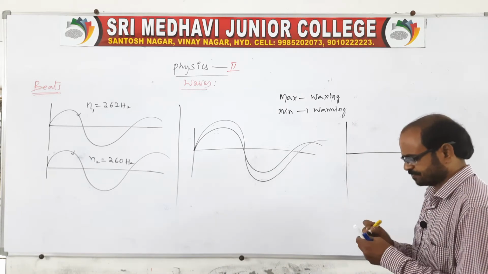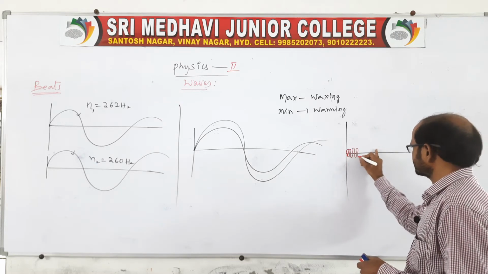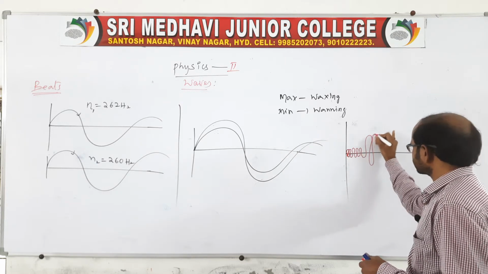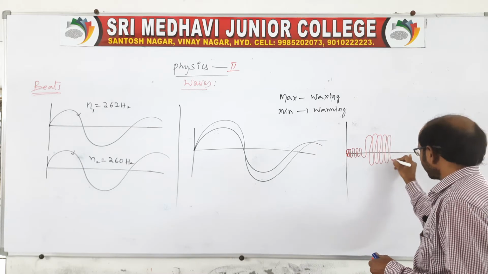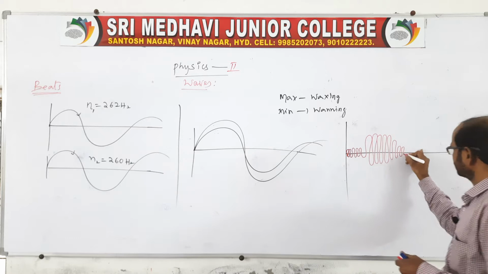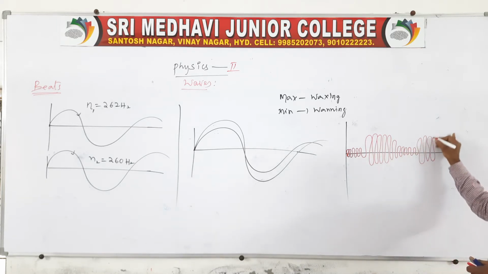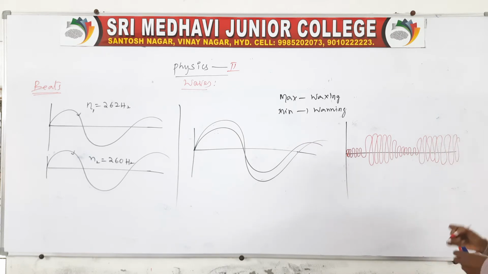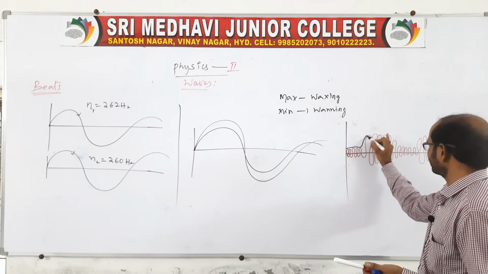I'll show you like this. At one place, look here, we are getting a minimum like this, and at one place we may get a maximum of sound like this. And again it slowly goes like this, and again it is a maximum, which we can see in musical instruments. So by using this, you draw a graph or take a wave like this.